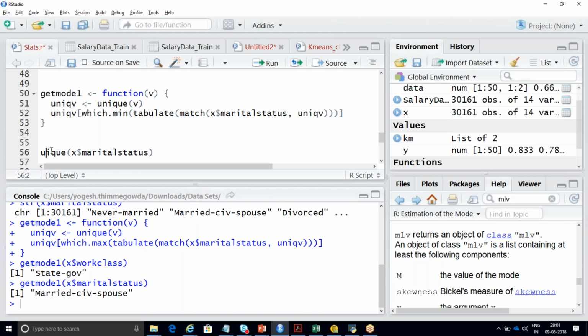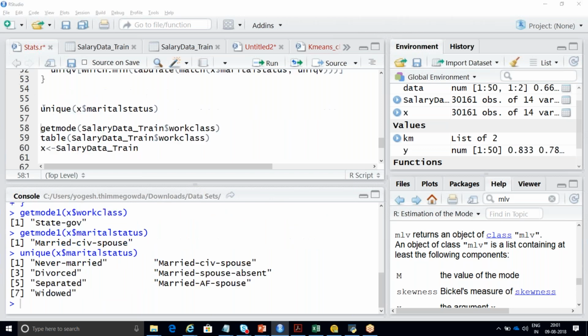If I run this function, what will be your answer? See, that is what I'm showing. If you don't use it, how will it identify how many unique records, how many unique categories we have in your data set in the $x marital status column?